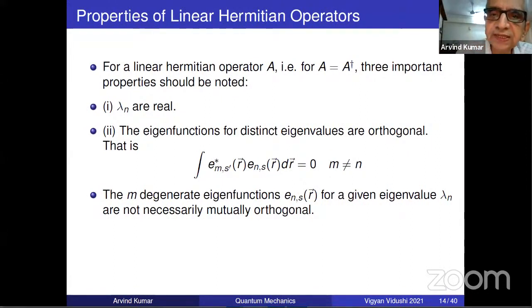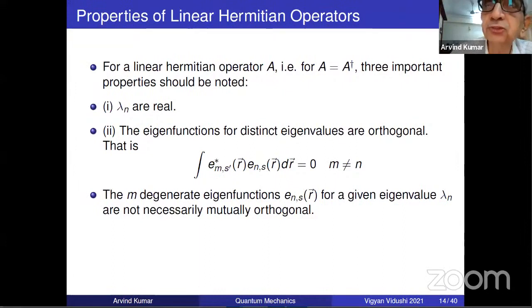Did you follow the question? Forget this equation. Just put M equal to N and S dash not equal to S. What's the answer? So people are saying no. Need not be 0. Don't say no, say need not be. There's a difference between no and need not be. Correct?